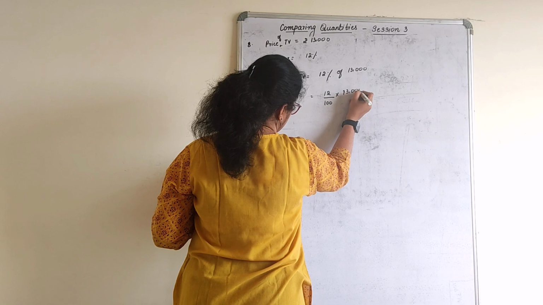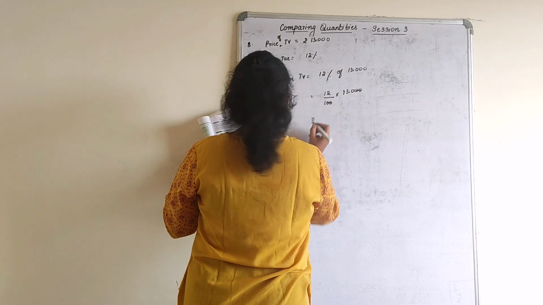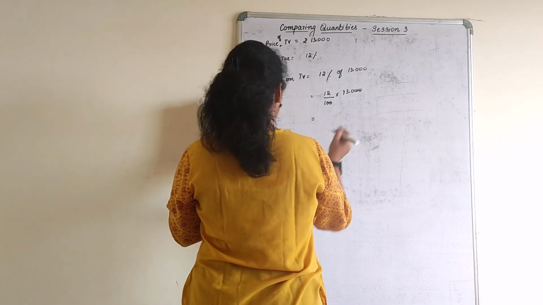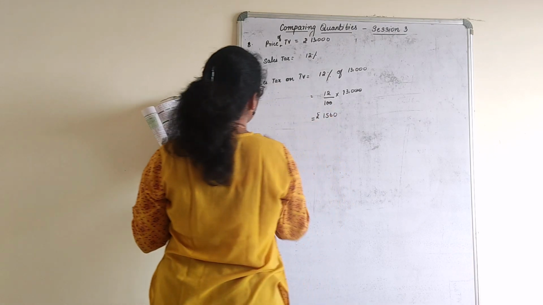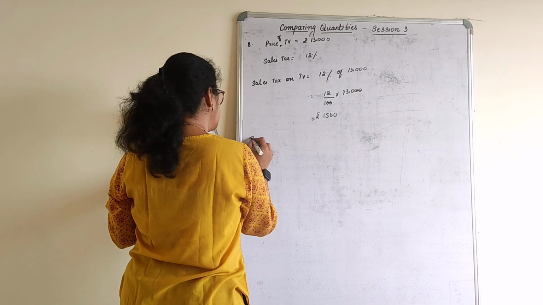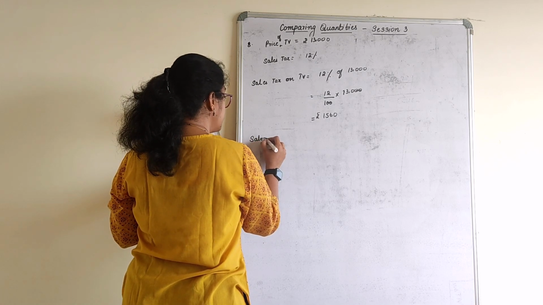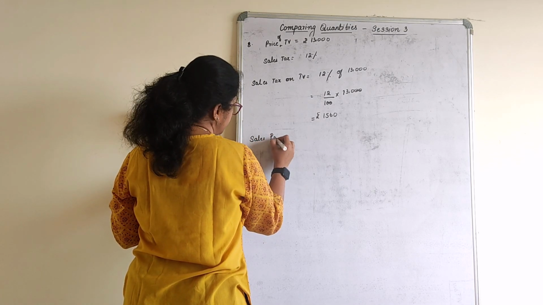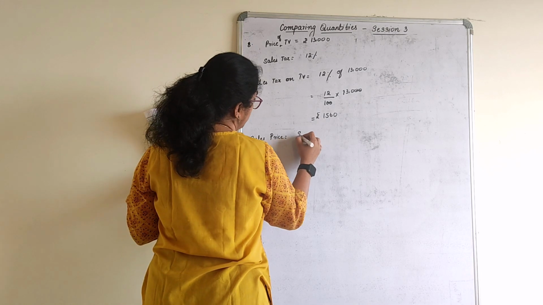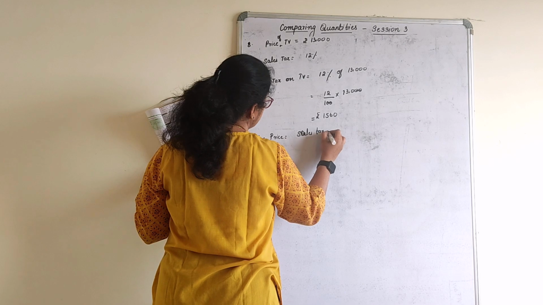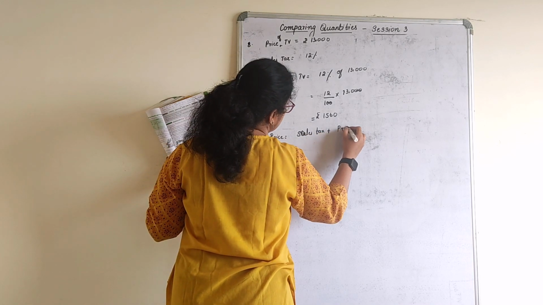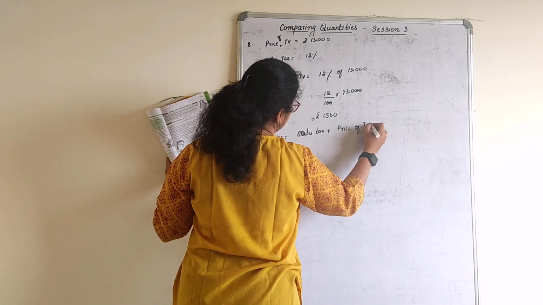Into 13,000. So just multiply that. You get 1560 rupees. Therefore, the final sales price or selling price is equal to sales tax plus price of TV.